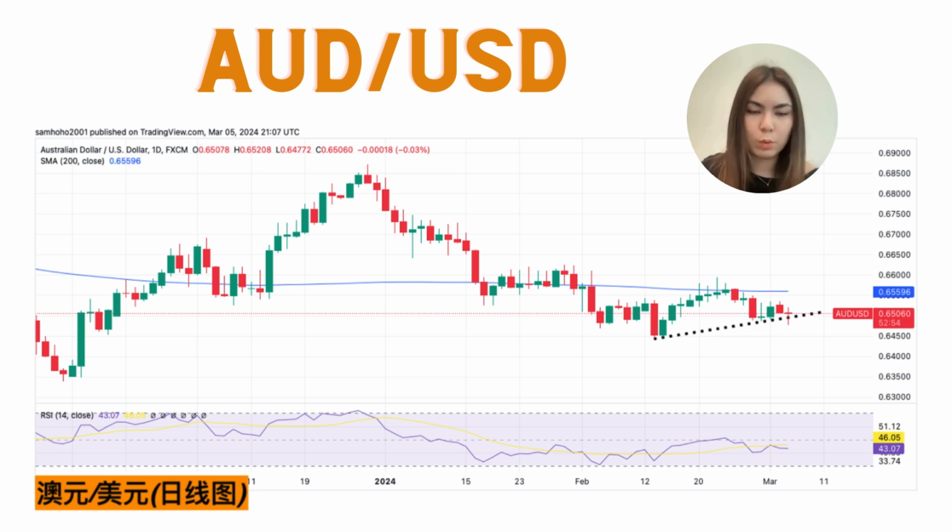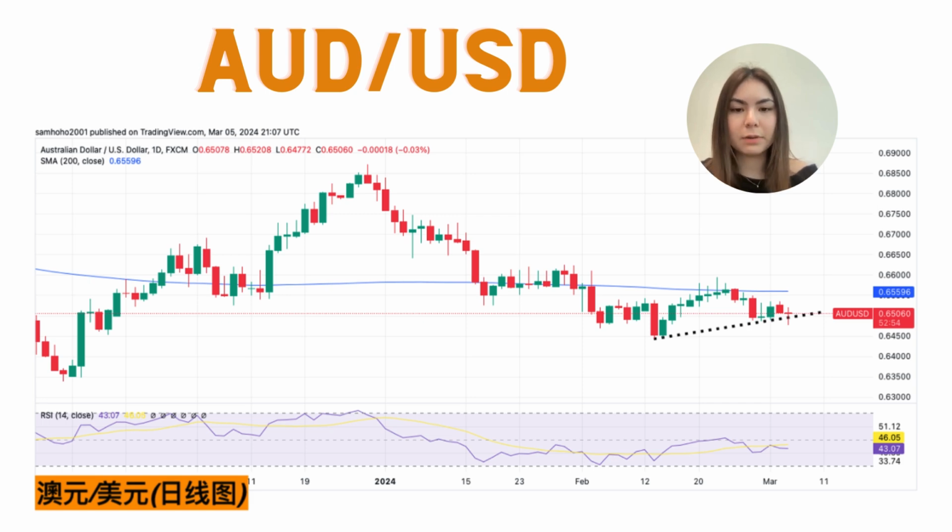Traders are now waiting for Wednesday's release of Australian GDP data for the fourth quarter of 2023, which could impact the pair's direction. Looking at the daily chart, the pair is currently around the important level of 0.65. Resistance is near the 200-day moving average at 0.6559, with further challenges at 0.6595, the high of February 2022.